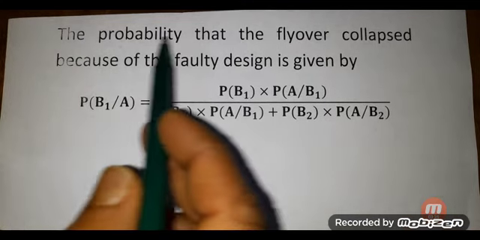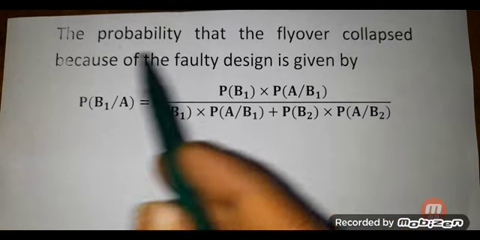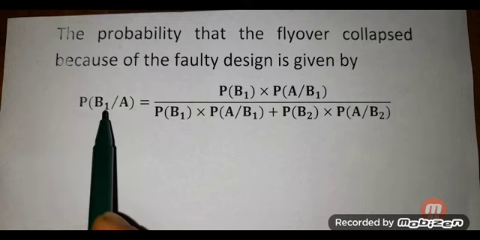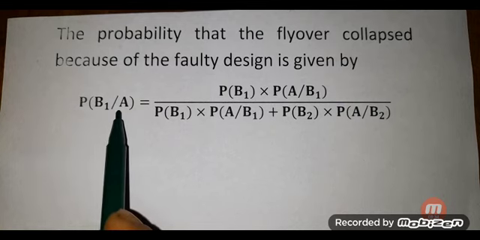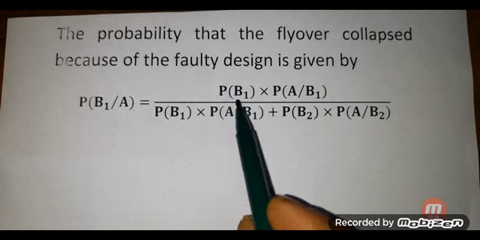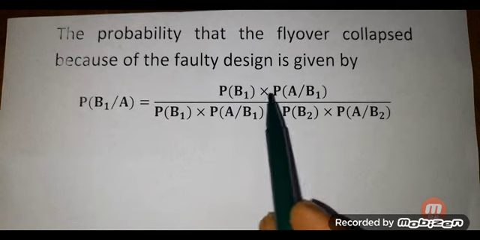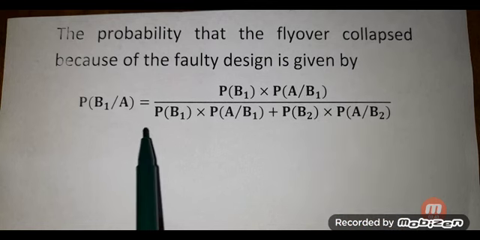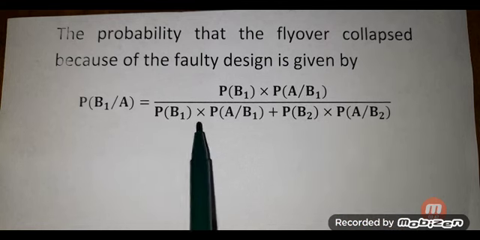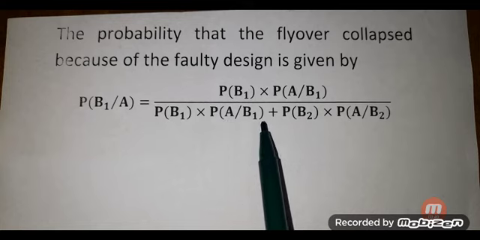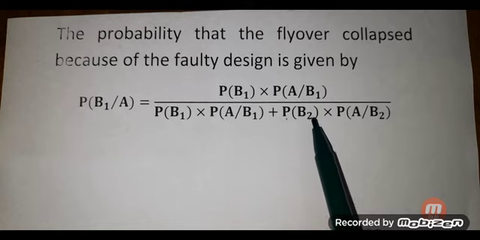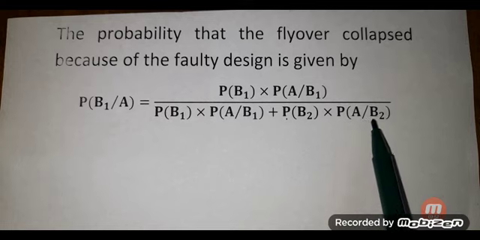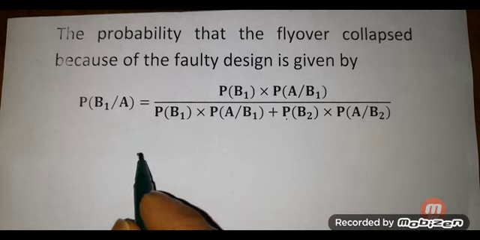Therefore, the probability that the flyover collapsed because of the faulty design is given by P of B1 given that A equal to P of B1 multiplied by P of A given that B1, divided by P of B1 multiplied by P of A given that B1 plus P of B2 multiplied by P of A given that B2, and that is equal to